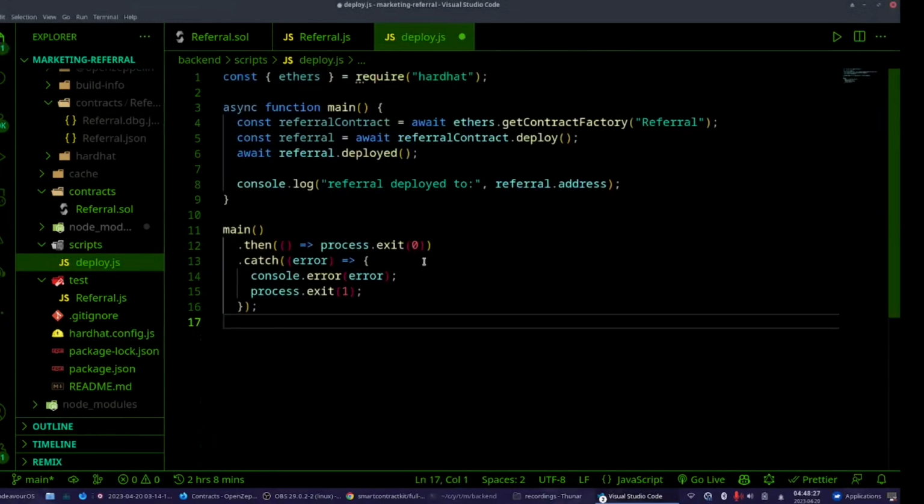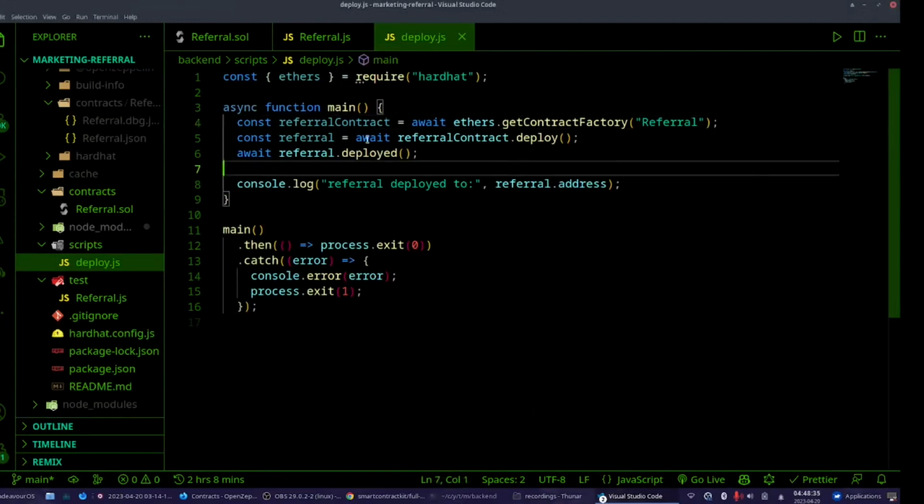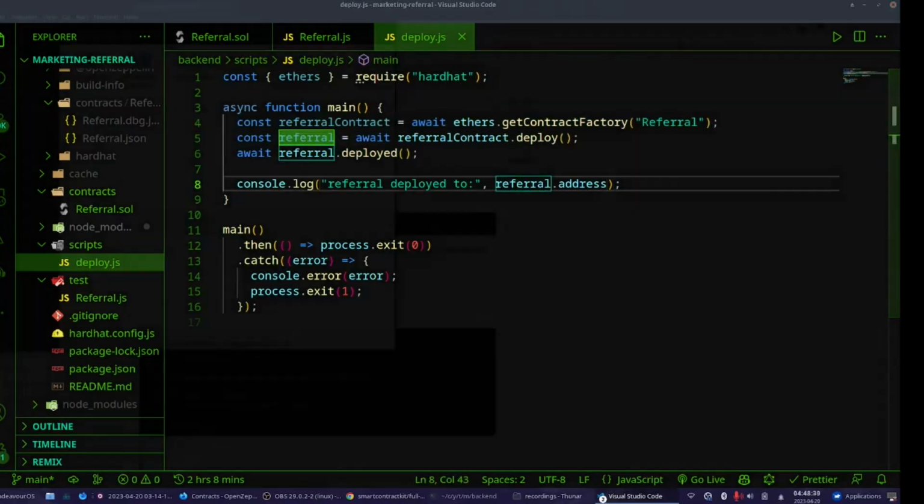Let's delete this. This is a very basic deploy script. We have a main function. We call that main function. We have done this in testing. It's the same thing we are doing here. So again, I'm going to put this code. You can check it.